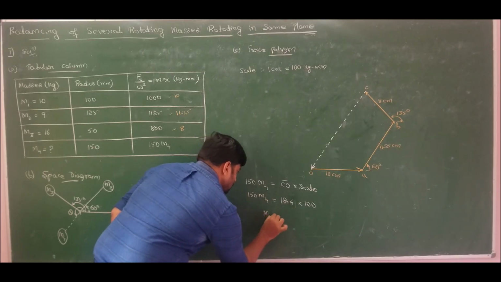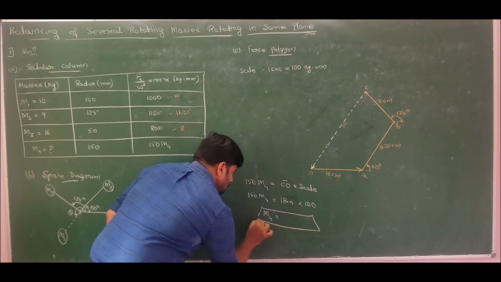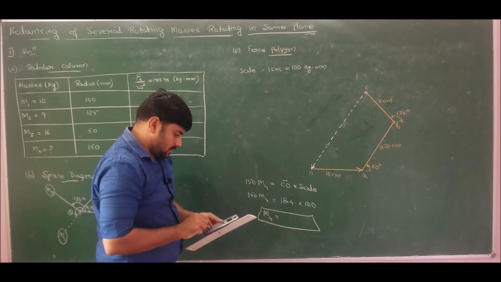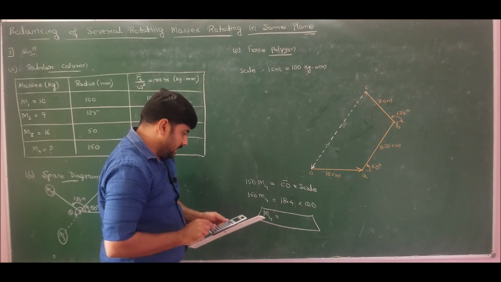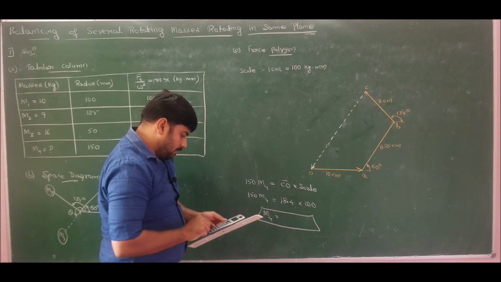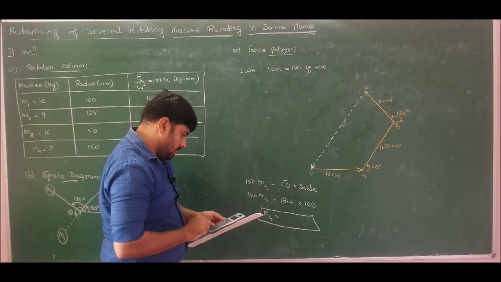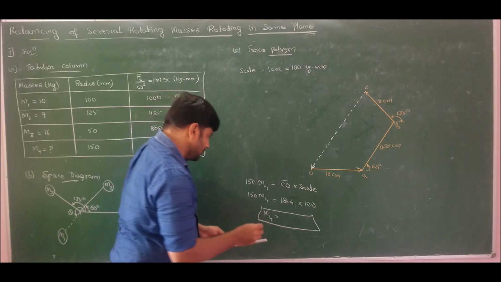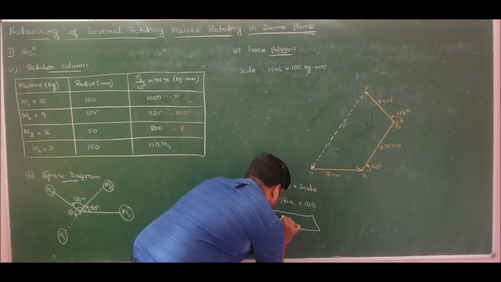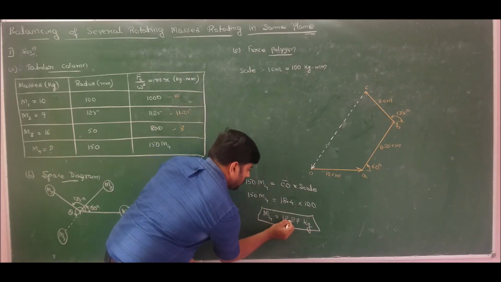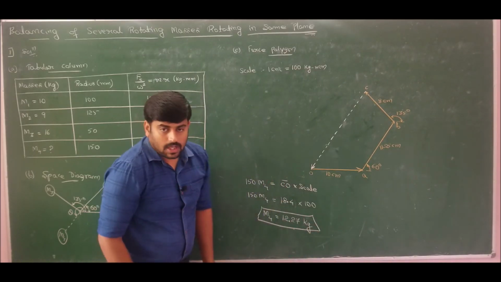Hence, the magnitude of mass 4 is equal to 18.4 into 100 divided by 150, which is 12.266, which is nothing but 12.27 kg. So this is the solution for problem number 1.